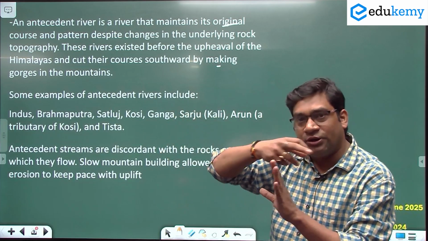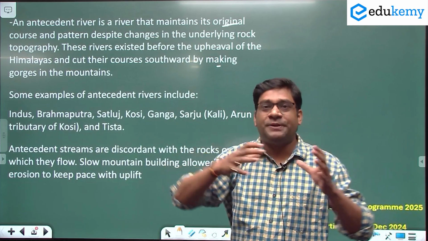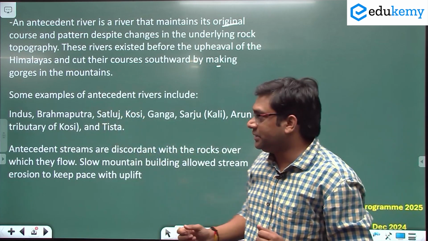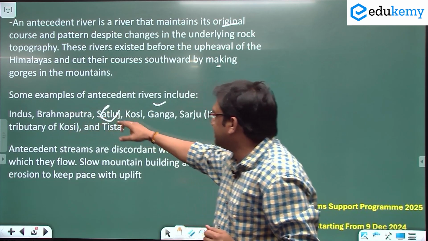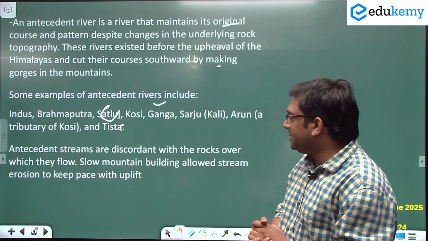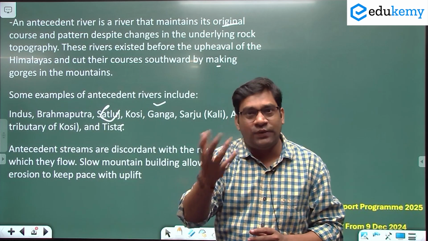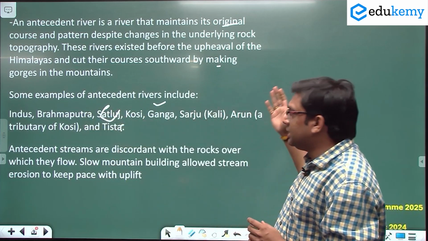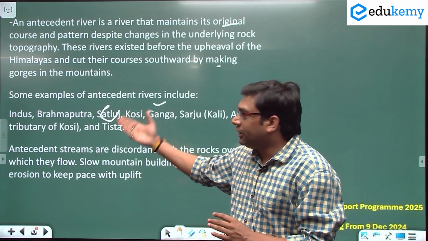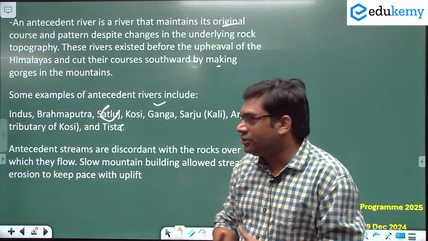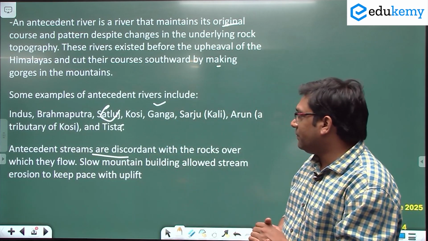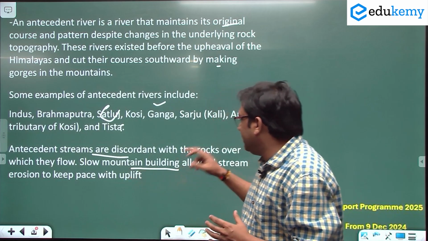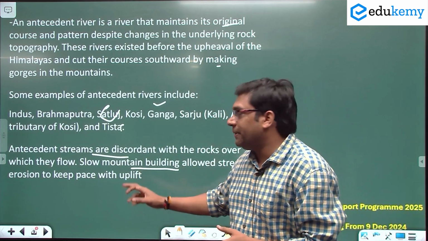This is how the river continues its path despite the presence of huge lofty mountains. Some examples include the Brahmaputra, Indus, Satluj and Kosi. There are a lot of good examples here, and I request you to go through all these rivers and try to know their tributaries and where they originate. Antecedent streams are discordant with the rocks over which they flow, and slow mountain building allowed stream erosion to keep pace with the uplift.